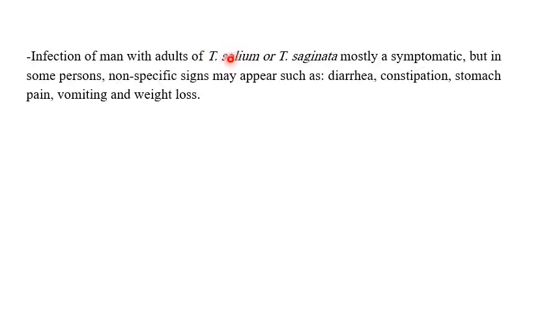Infection of man with adult Taenia solium or Taenia saginata is mostly asymptomatic, but in some persons, non-specific signs may appear, such as diarrhea, constipation, stomach pain, vomiting, and weight loss.